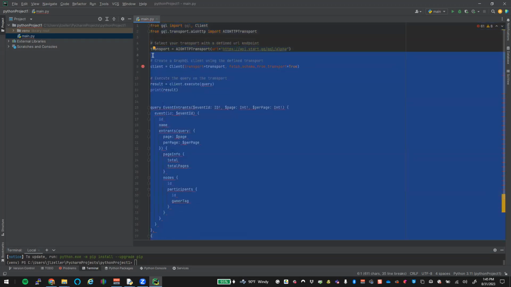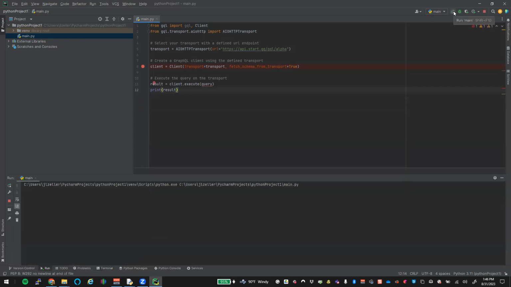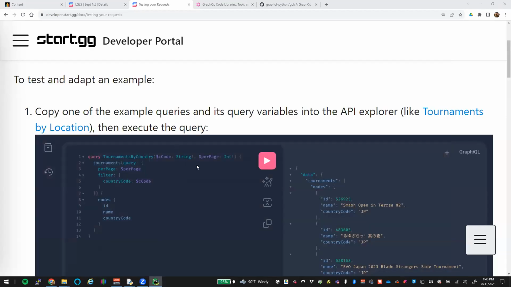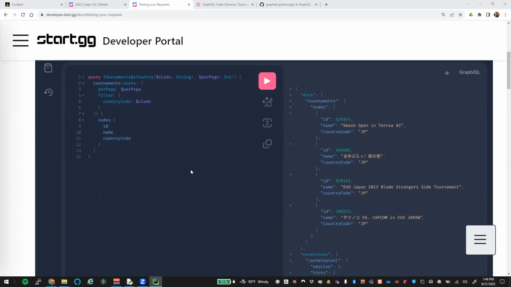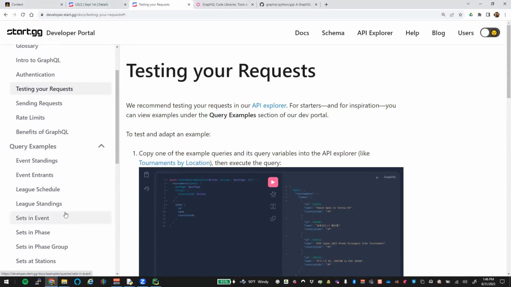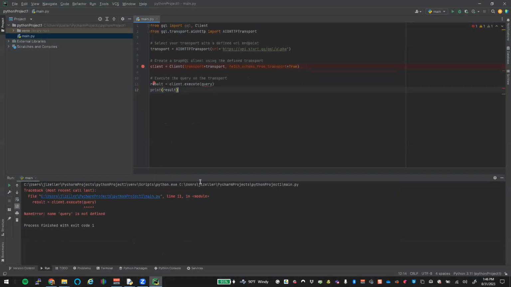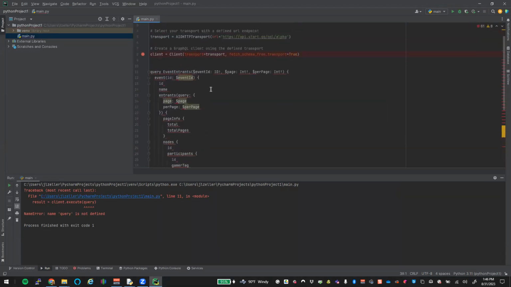Let's clear this out. If we wanted to use that, we could do that. Client fetch, so. Let's see if this runs. Shouldn't. Query not defined, right? We got to set up what our query was. Let's go back to our query here. That was query example, event entrance. All right, so we're going to steal this one. Okay, so now we have a query.